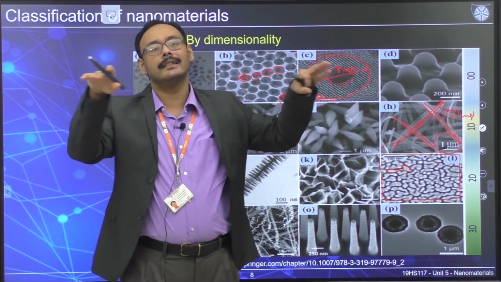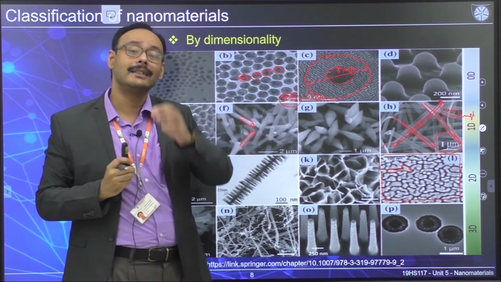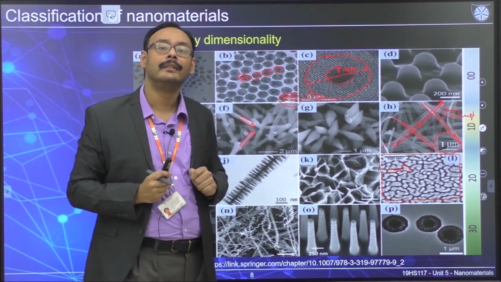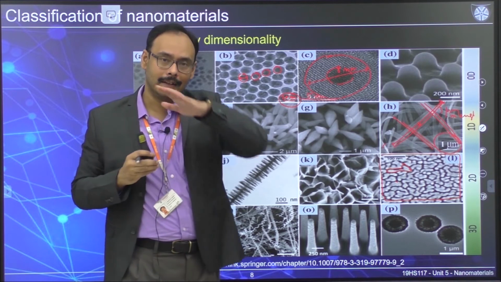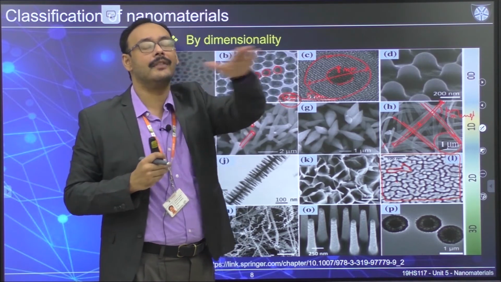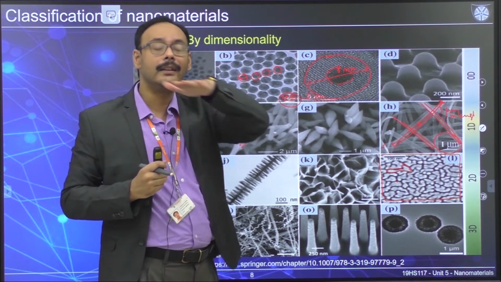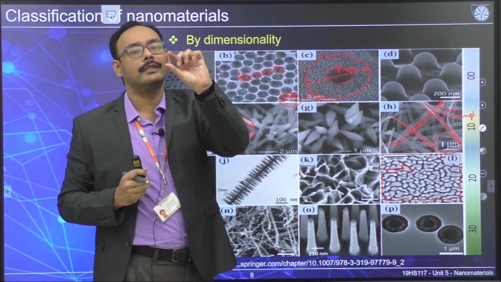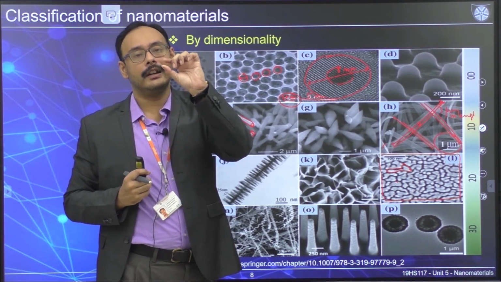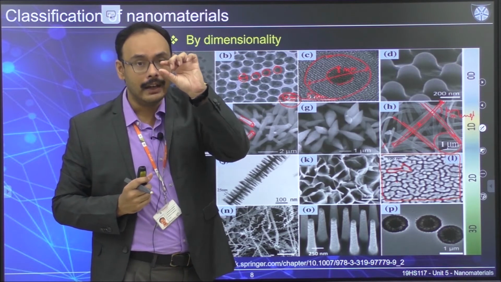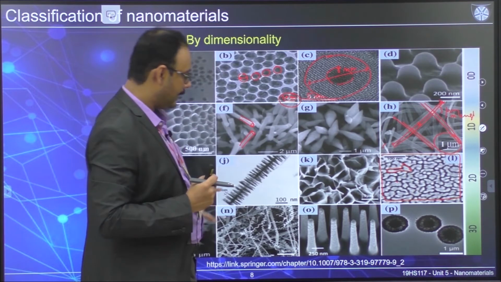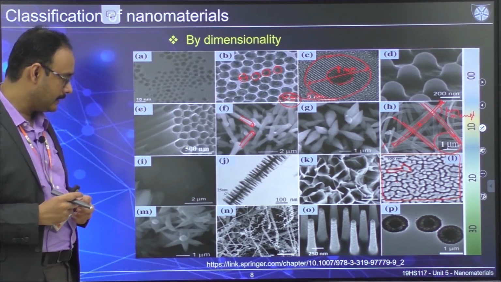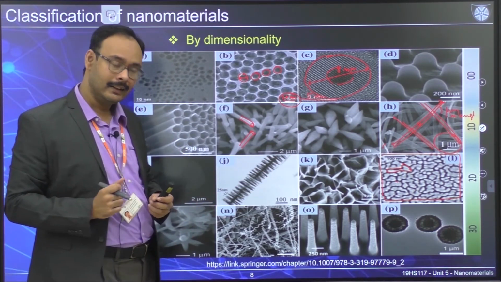As far as the spreading is concerned, electron movement is restricted on this height only. It can move around the surface, around that plate, but electron movement is restricted at the height level. So that's why it's a 2D nanomaterial. As far as 3D goes, nothing is restricted as such.